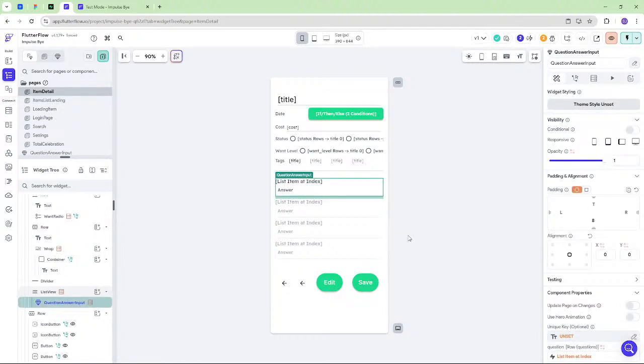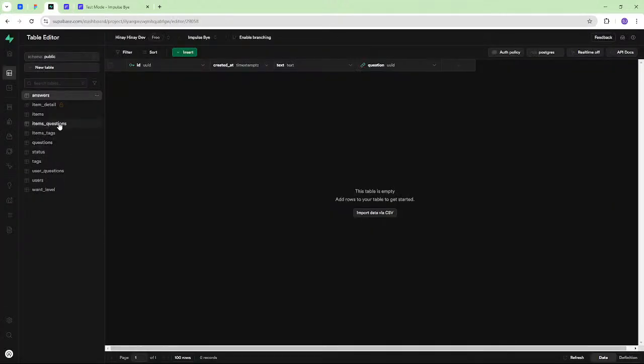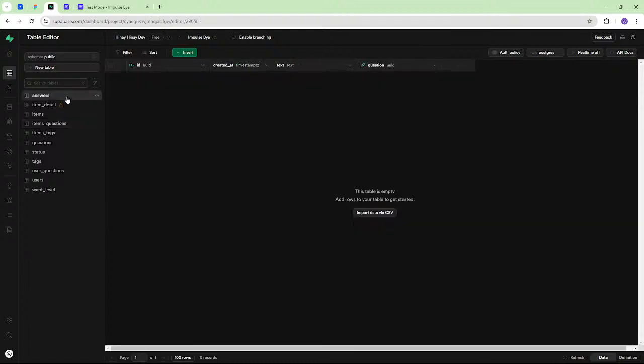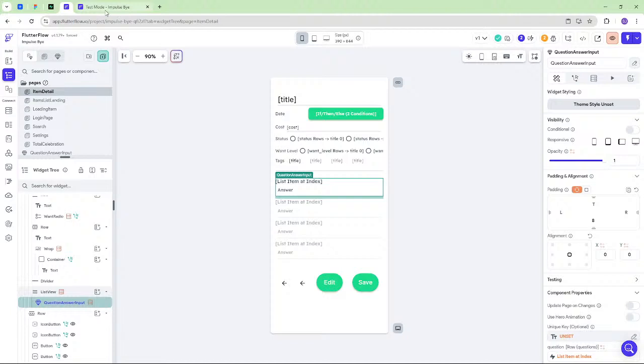So what I'm thinking now is that when we create an item, we're attaching these questions to it via this items questions table. Should we also then attach some answers to those questions when we create a new item?